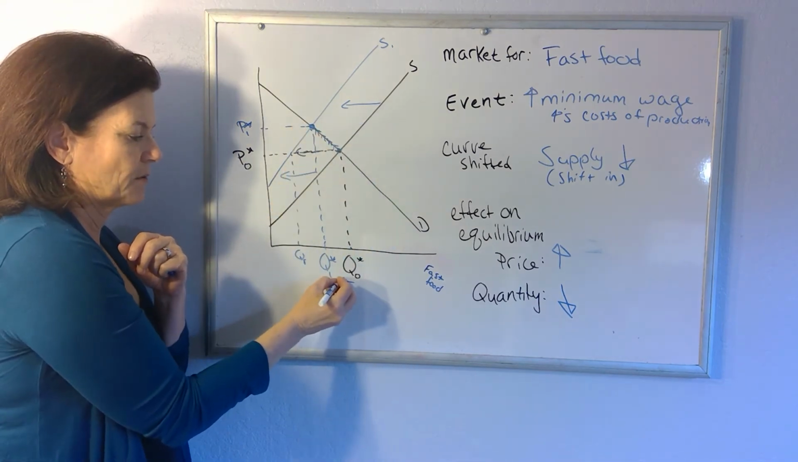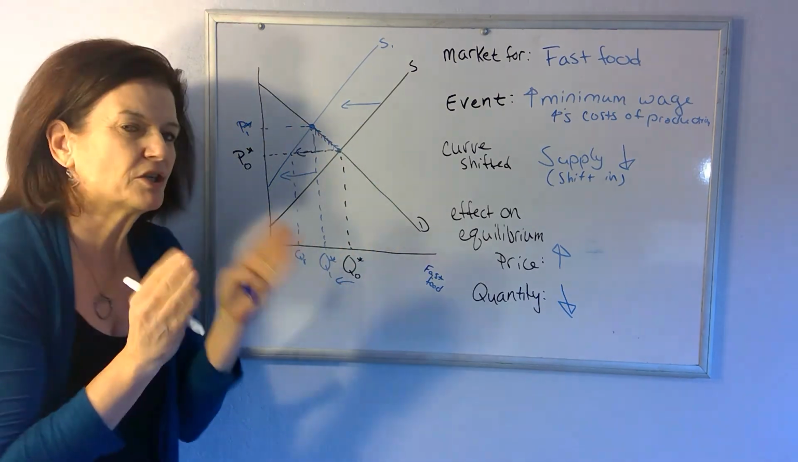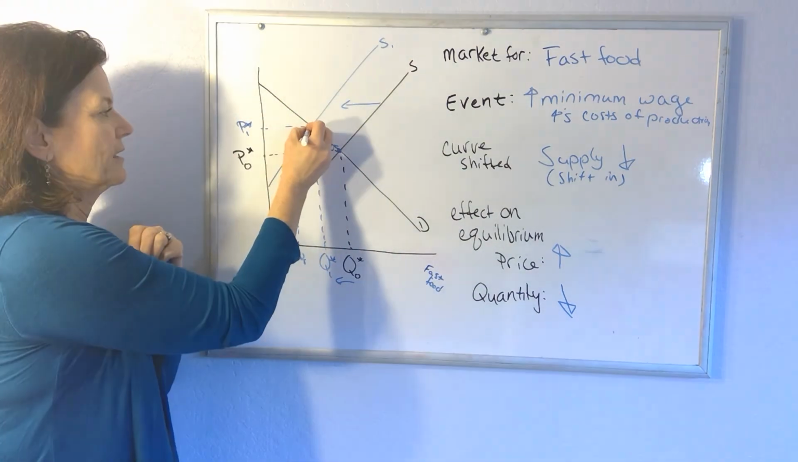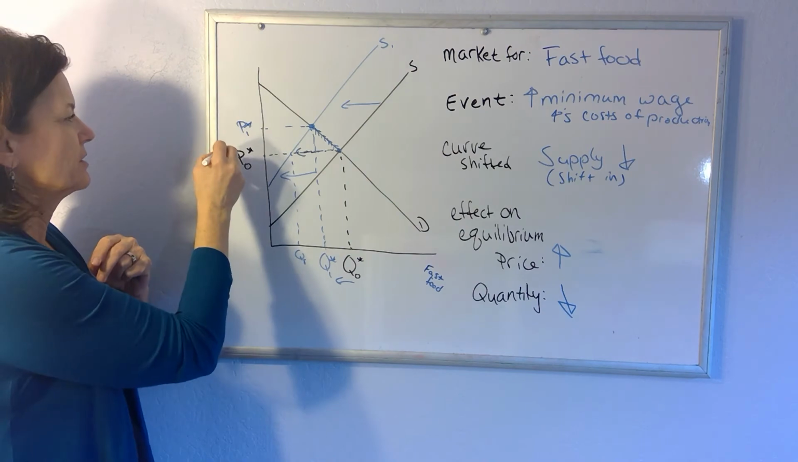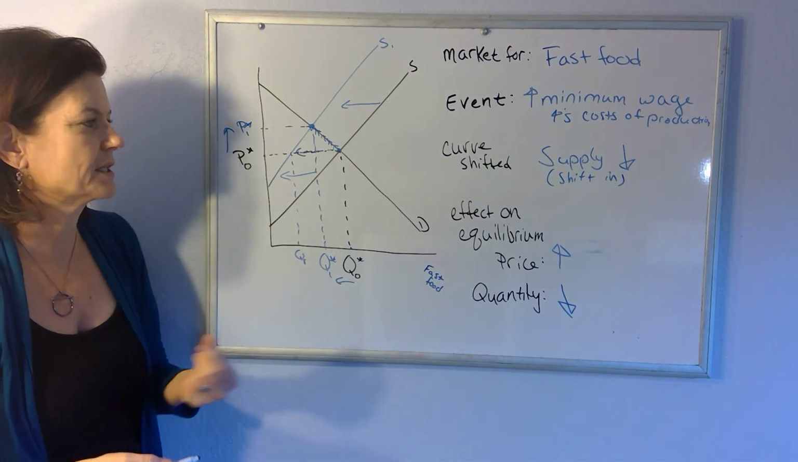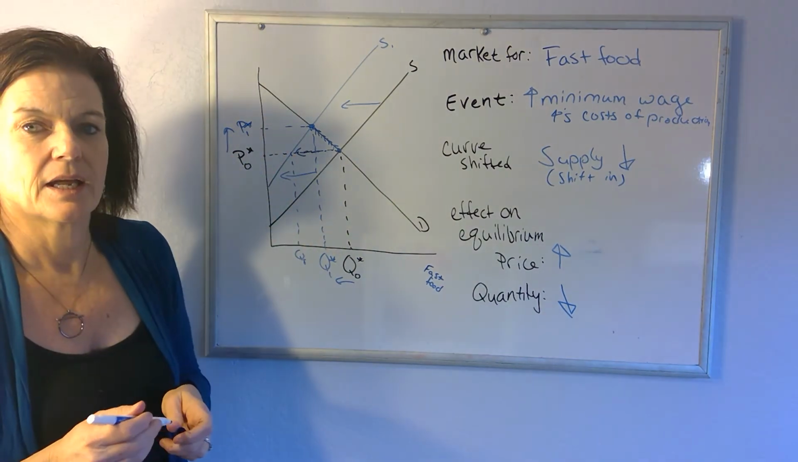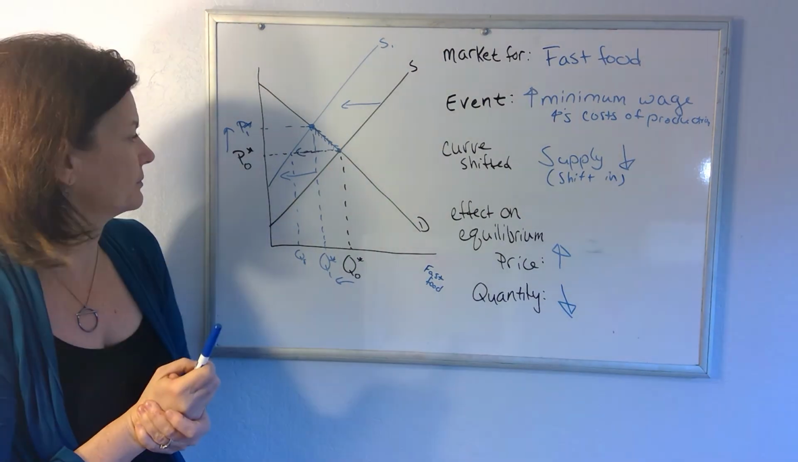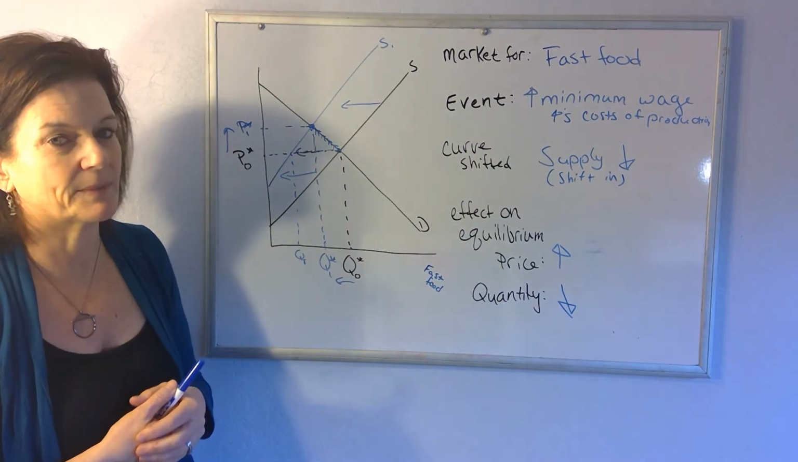Yeah, quantity falls from Q0 to Q1. We don't have to shift the demand curve to show that, though. We just move up the demand curve to that new intersection. So price is higher, quantity is lower, and we're in a new equilibrium that will remain stable until something else happens in the market.